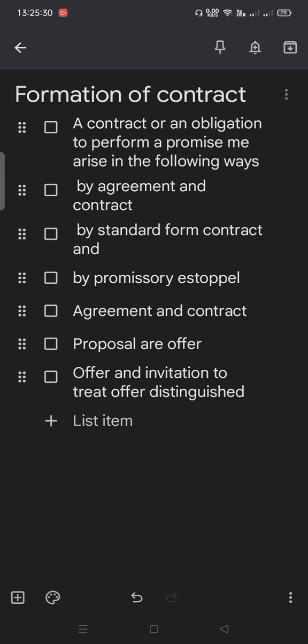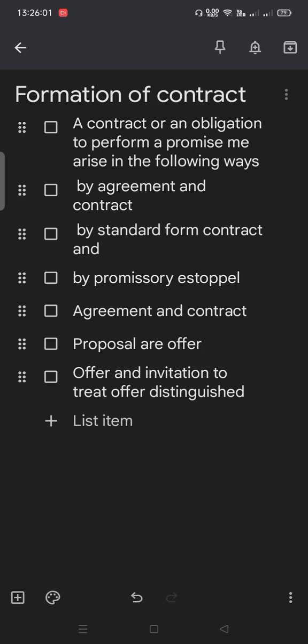Now the next point, agreement and contract. Before starting this point, we already know what a contract is and what an agreement is. Section 2(h) of the Indian Contract Act 1872 defines the term contract, and it says that an agreement which is enforceable by law is called a contract. So all agreements are not enforceable by law, and therefore all agreements are not contracts. Some agreements may be enforceable by law and others not.